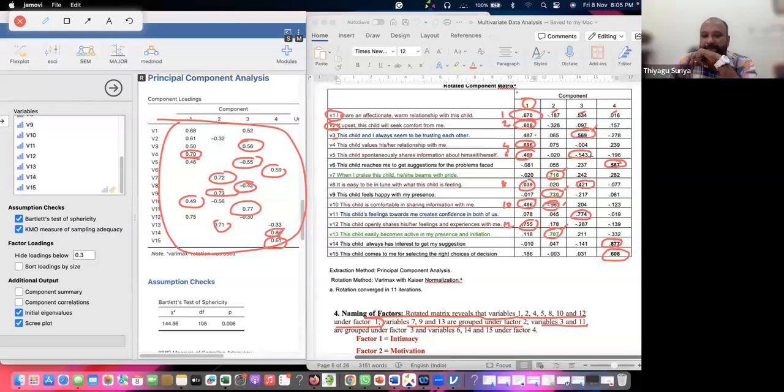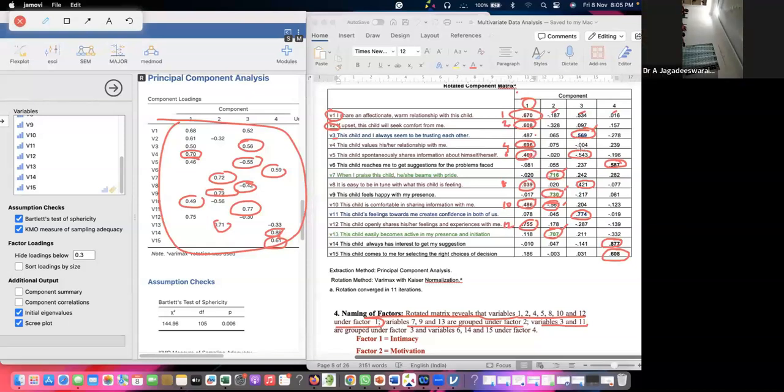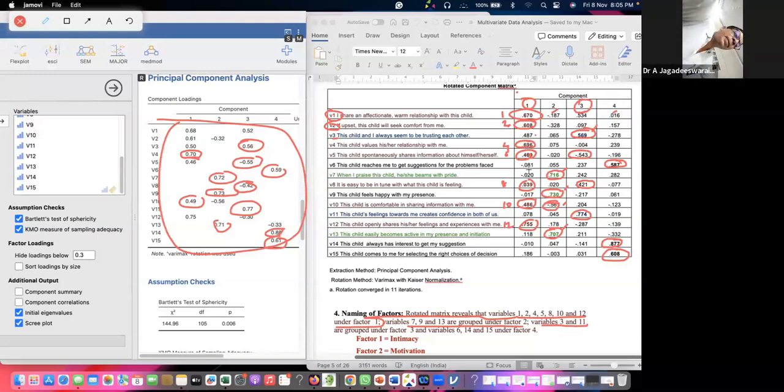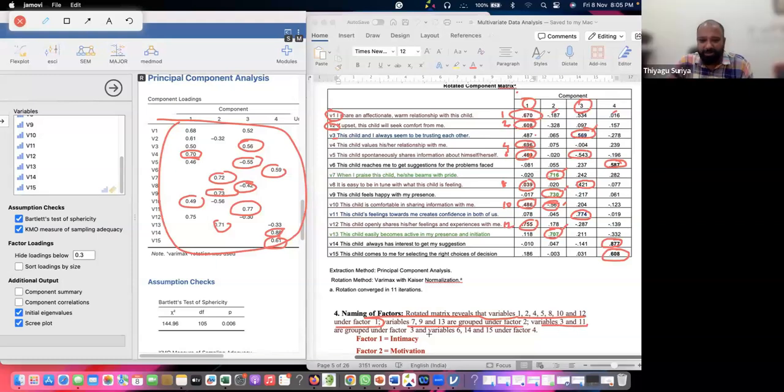So in this case, take into consideration the positive only. Even though it's negative, take the positive score only. Sometimes people take the negative, but avoid it, because it seems that this particular item is negatively correlated. Take it as a positive aspect in this case and connect with this, because suppose you keep this item negative, all other items are positively correlated with this particular dimension, but only this item may be negatively correlated, like a negative item for this. That's the reason go with only positive. So when you go with the positive only, you can see the third item, 11th item come to factor 3.